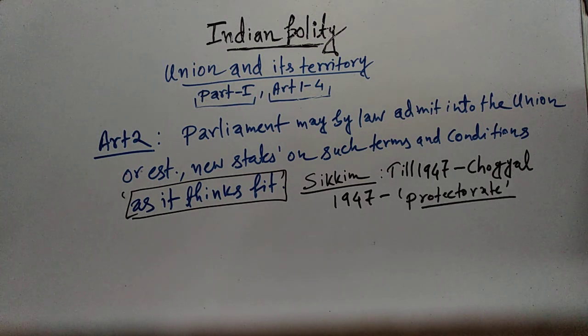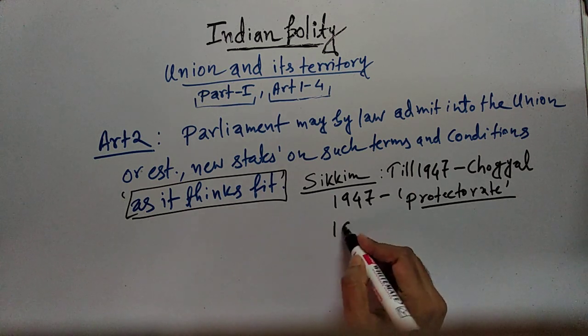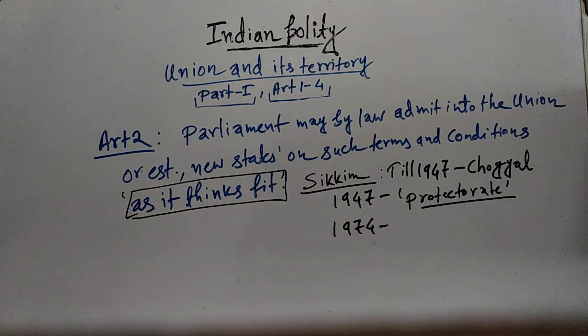Then there was a demand in Sikkim that they wanted greater association with India. As a result, in 1974, Sikkim expressed the desire for greater association with India.